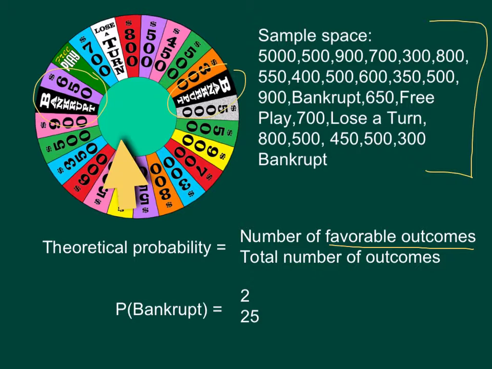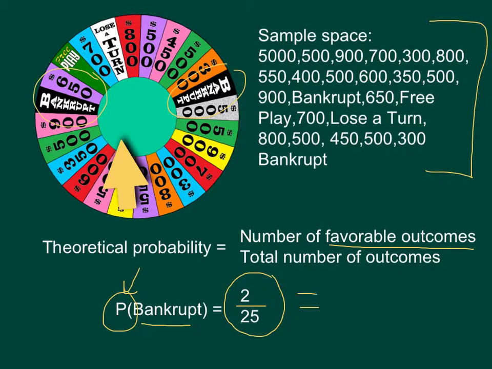So there are two of those tiles. So it's 2 over, and then if we look at all the list, there are 25 different possible outcomes. So if you think of out of the 25, 2 of those are bankrupt, 2 out of 25 becomes your probability. That's what this notation P means, that's your probability of winding up bankrupt. Now the big thing is, you can write this as a fraction, like we have here, 2 out of 25.